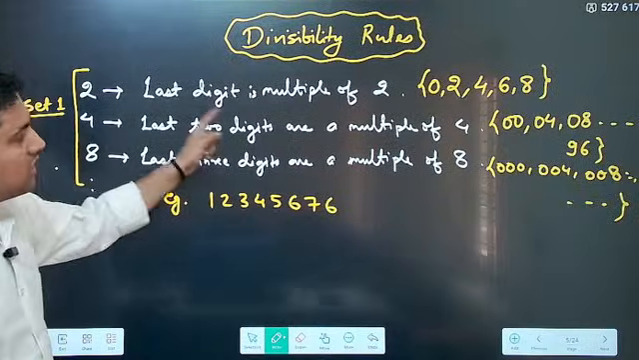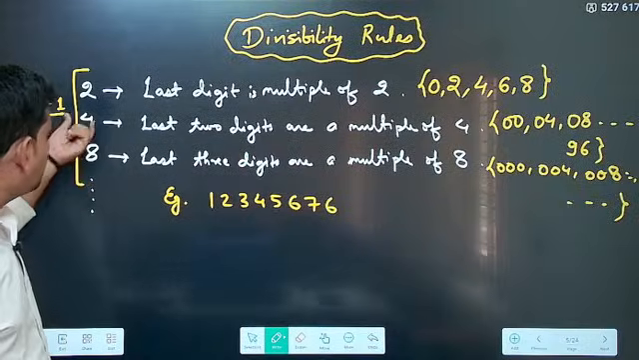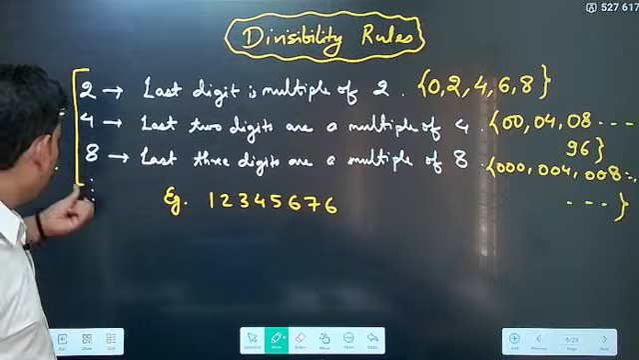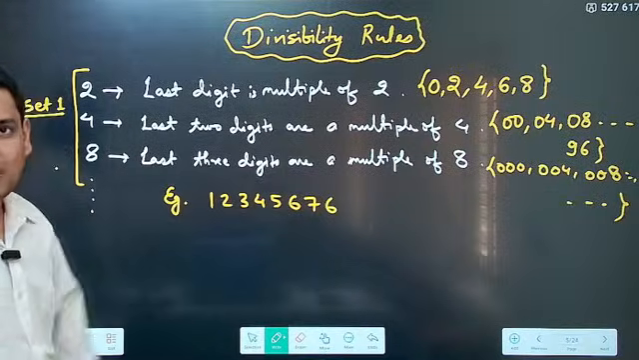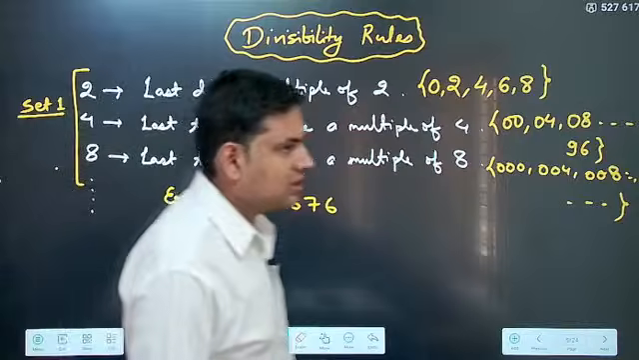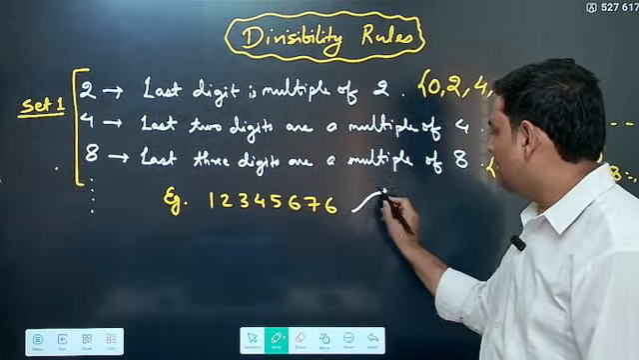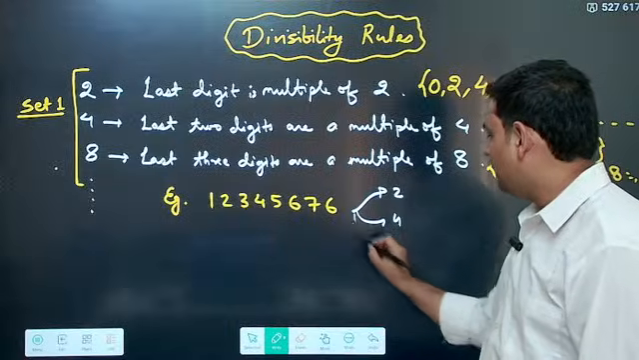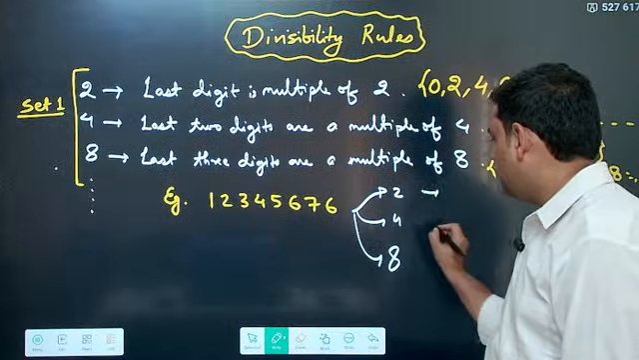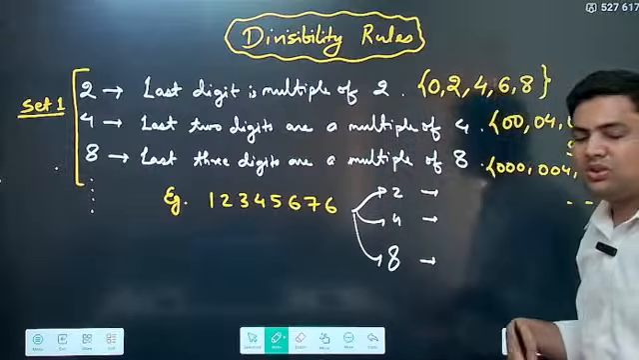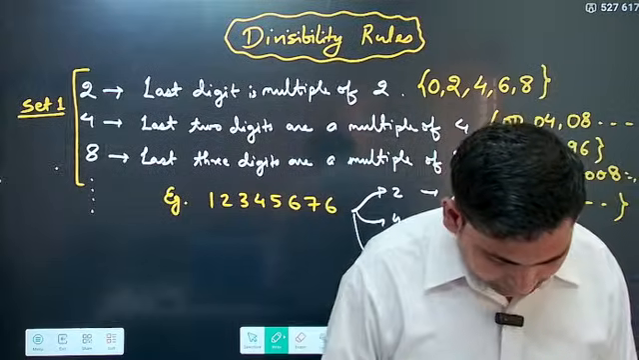So this is the whole concept of multiples of 2. This is 2 power 1, so only the last digit is seen. This is 2 power 2, so the last two digits are seen. This is 2 power 3, so the last three digits are seen. Correct? Let's do this example. Tell me, check it for 2, 4 and 8. Tell me if it is divisible by all of them or if not divisible by any.